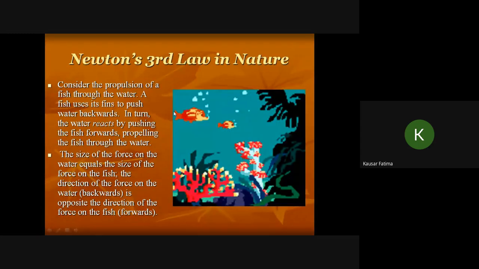See, this is the fish. It swims due to the propulsion of water. It propels water in the backward direction using its fins, and as a result water applies a forward force on it and it moves forward. The size of the force on the water is equal to the size of the force on the fish. These two forces are in opposite directions but have the same magnitude. The fish applies force on the water in the backward direction, and at the same time the water applies force on the fish in the forward direction, causing it to swim.